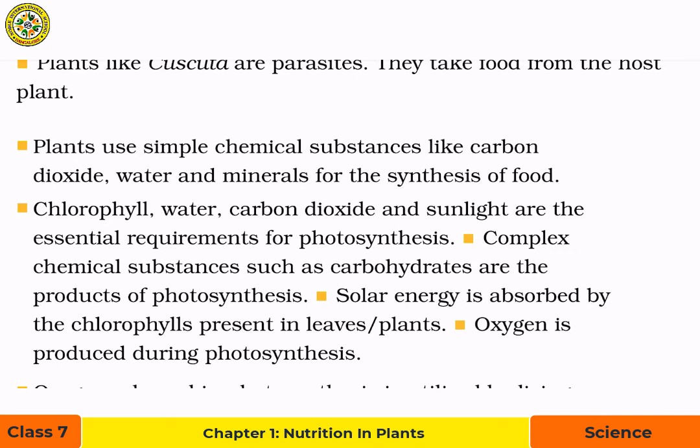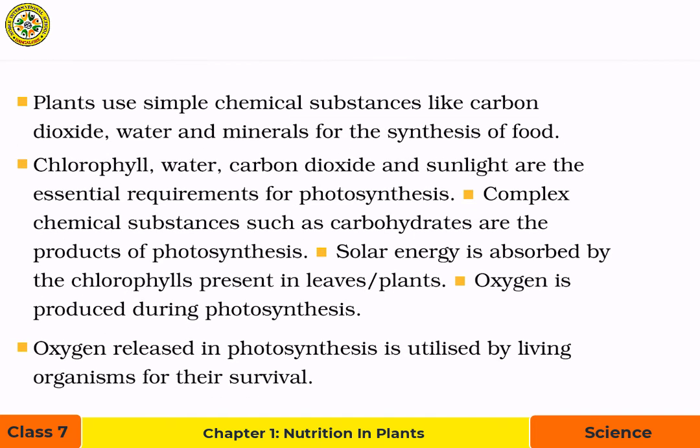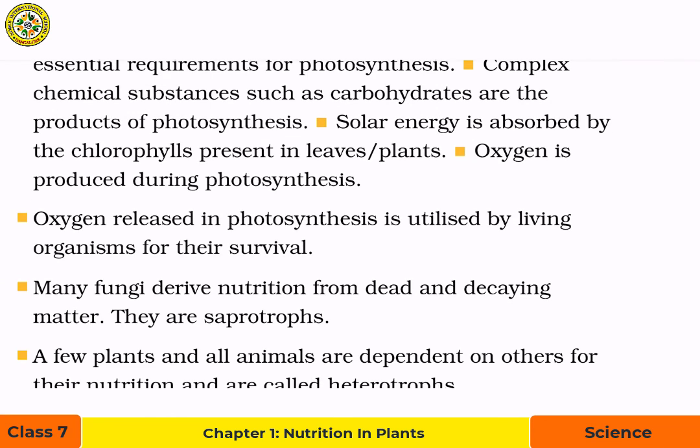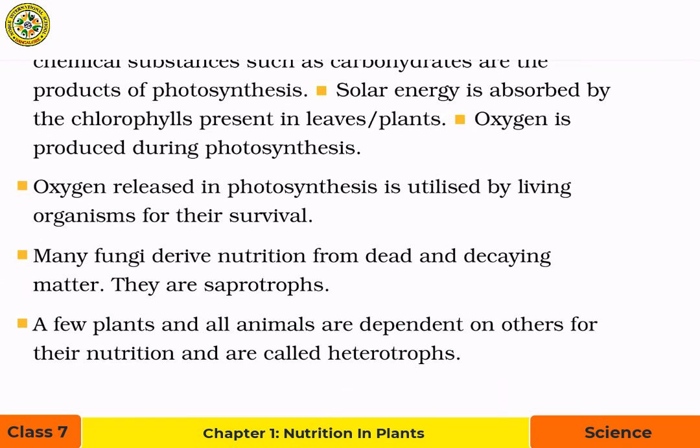Chlorophyll, water, carbon dioxide, and sunlight are the essential requirements for photosynthesis. Complex chemical substances such as carbohydrates are the products of photosynthesis. Solar energy is absorbed by the chlorophylls present in leaves or plants. Oxygen is produced during photosynthesis. Oxygen released in photosynthesis is utilized by living organisms for their survival.